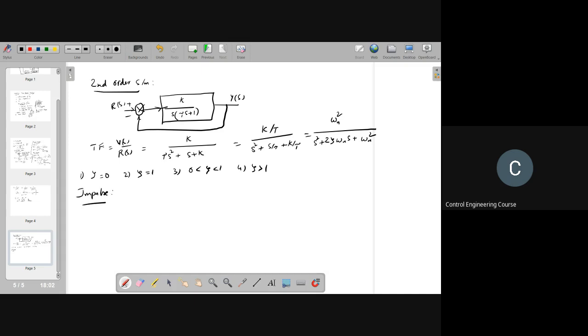Do you want me to derive these equations or just go ahead? Hello? Just derive once. Okay, that's okay.